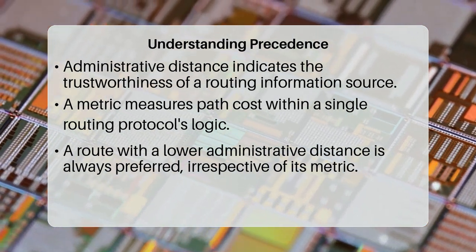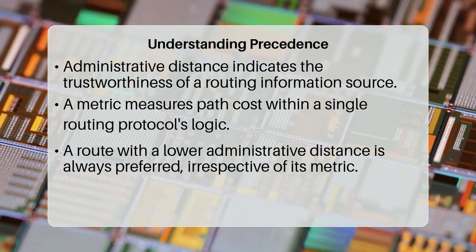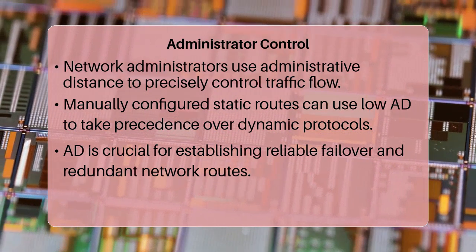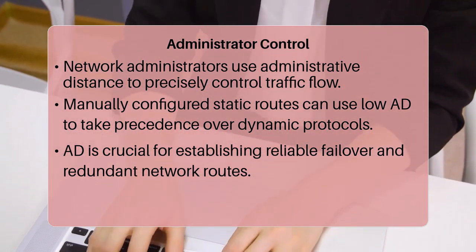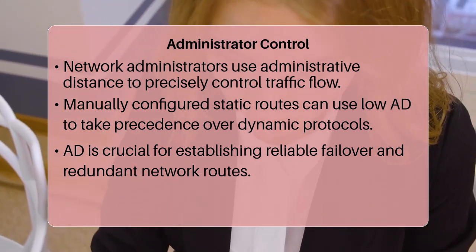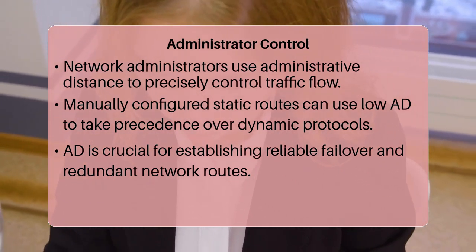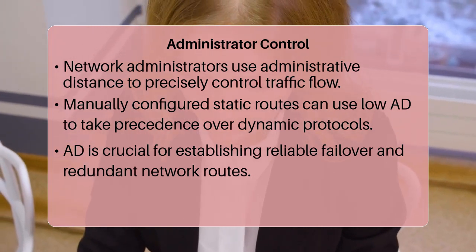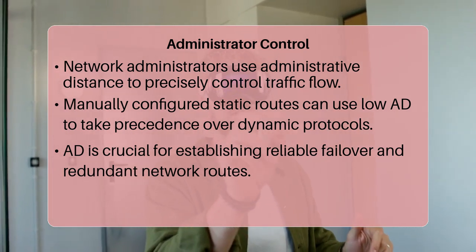Network administrators actively use administrative distance to steer traffic and establish backup paths. For instance, they might intentionally configure a static route, which typically has a very low administrative distance of 1, to override routes learned from a dynamic routing protocol. This allows precise control over preferred paths, ensuring that critical traffic follows a desired route, or to create a reliable failover mechanism if the primary path becomes unavailable, making it a powerful tool in network design.